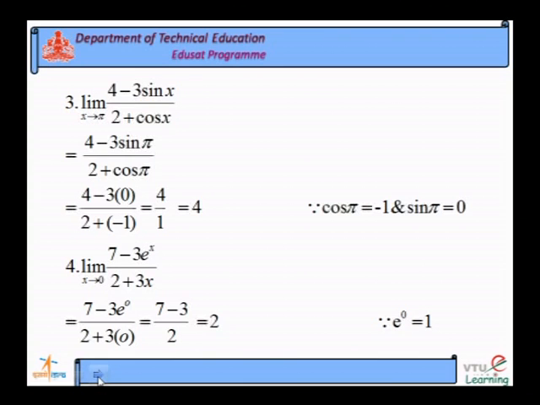X is equal to what? X is equal to 0. 4 minus 3 sin pi by 2 plus cos pi. You take cos pi value is always minus 1, sin pi value is equal to 0.